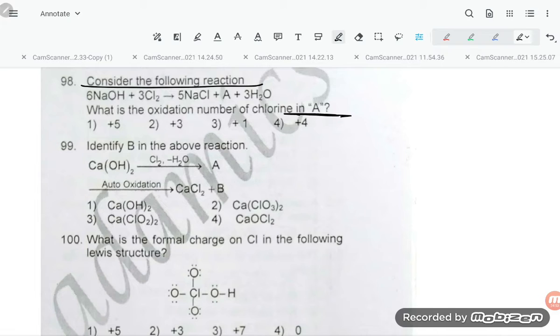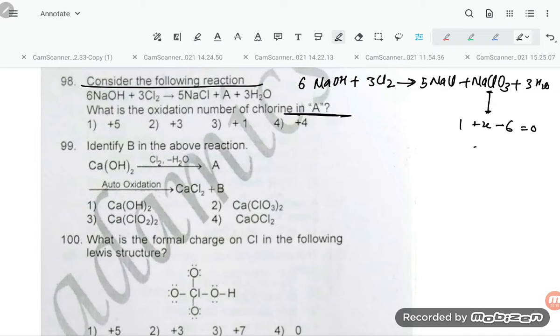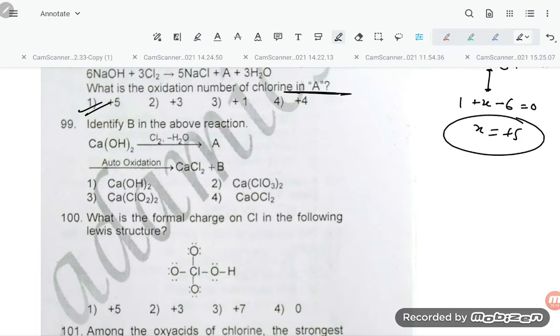Here we have 6NaOH plus 3Cl2, it will give 5NaCl plus NaClO3 plus 3H2O. So here the oxidation number X: here is +1, here is -6, equal to 0. So X is equal to +5. So option number 1 is correct.